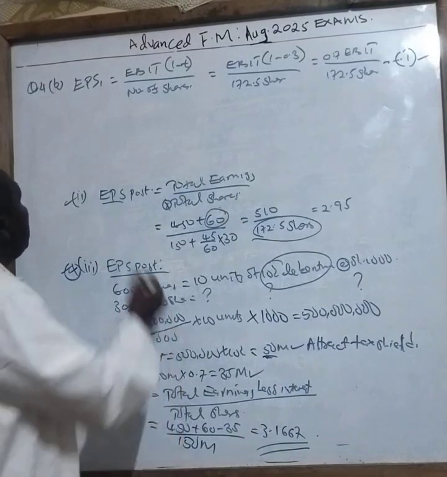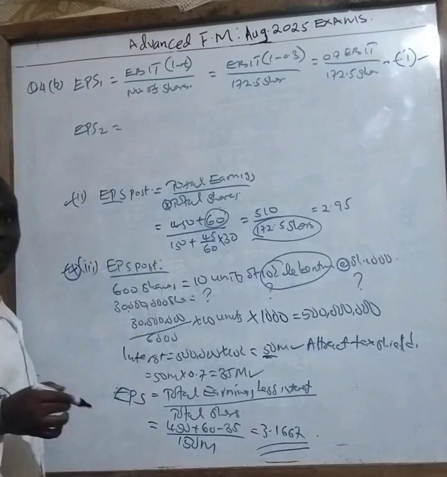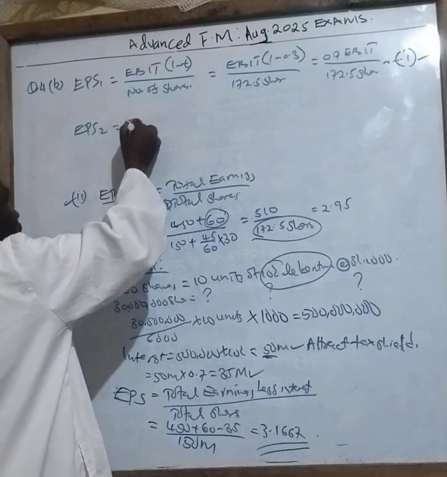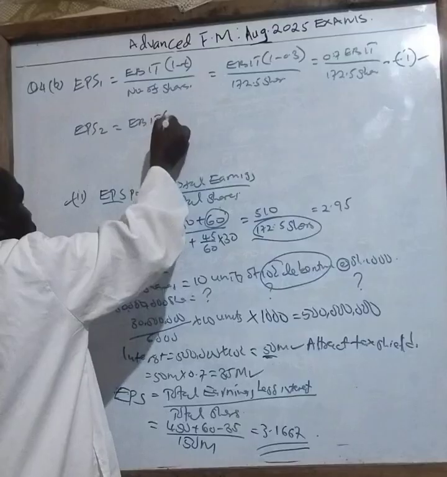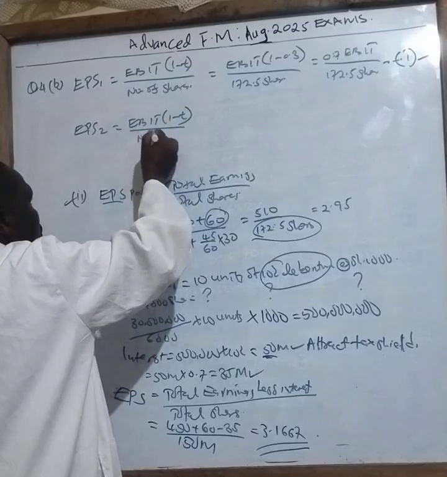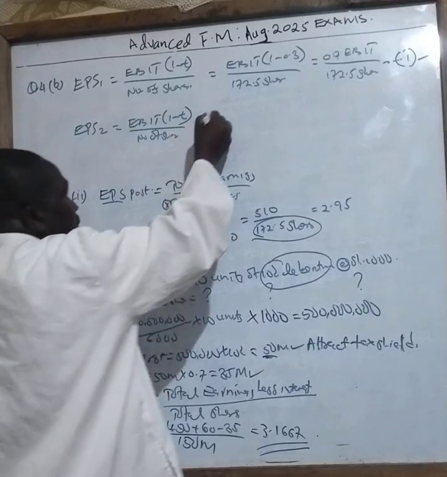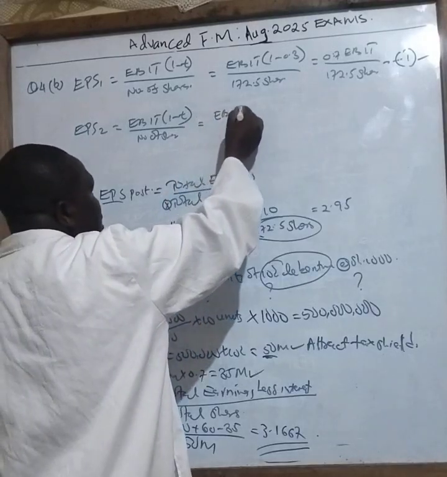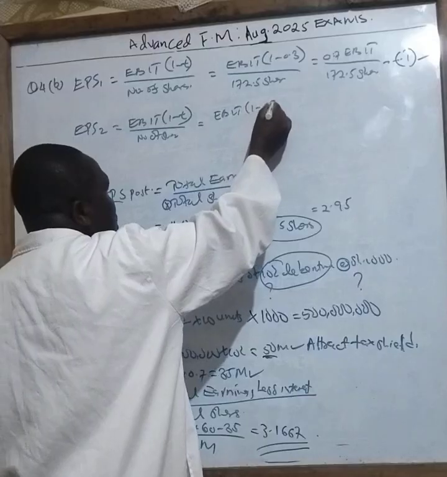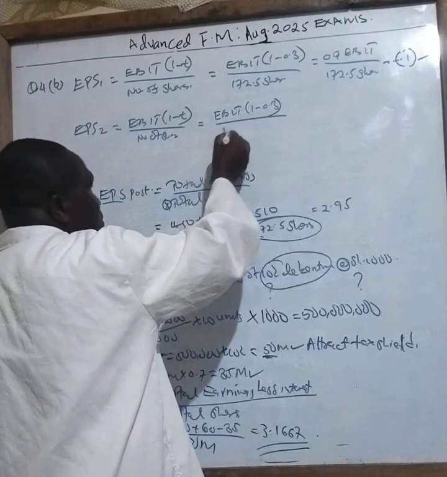Then you come to EPS 2, the same, which is now EBIT into 1 minus T over number of shares, which is the same as what, class? EBIT into 1 minus 0.3 divided by how many shares? 150.